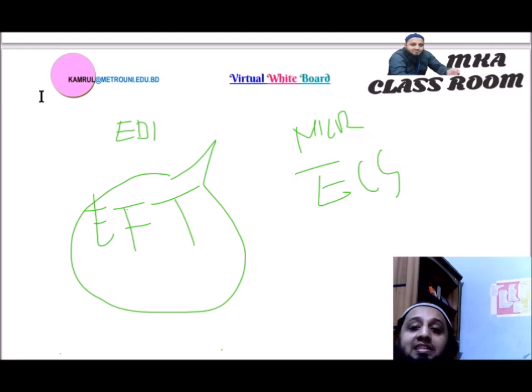So EFT is a system where remittance can easily be made from any branch of participating banks at a designated center to any other branch of the same or any other participating bank, at the same or another designated center, by the next working day, through the system of computers and communication network.